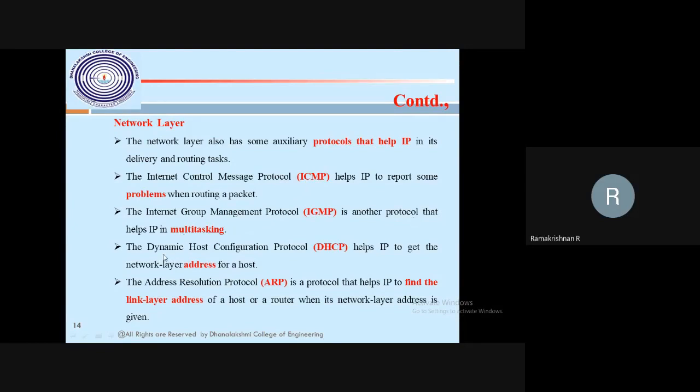And the DHCP server. This is one of the protocols providing the IP address. DHCP, the Dynamic Host Configuration Protocol, will automatically provide the IP address for the network layer. There is static IP and dynamic IP. Suppose I have 100 machines, and I want to set up the IP for all 100 machines, where each and every machine has a unique IP address.